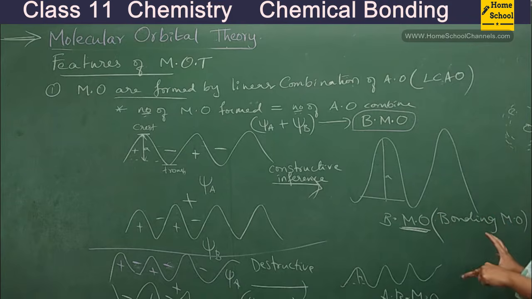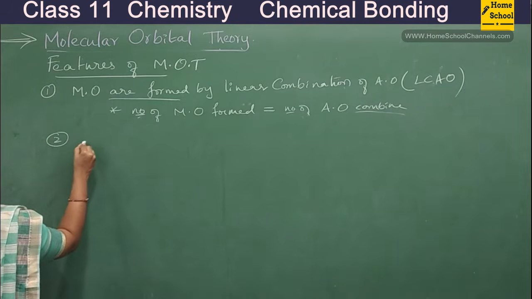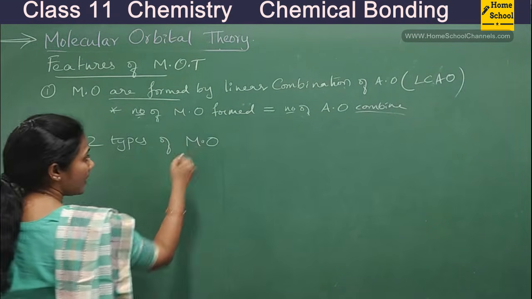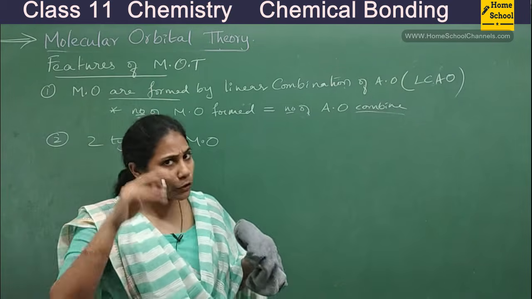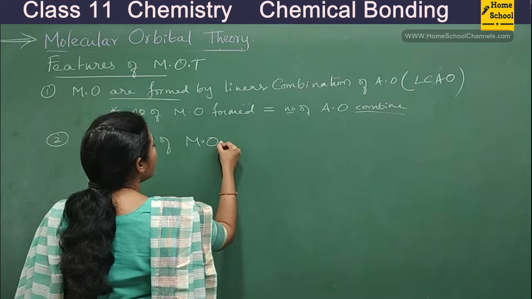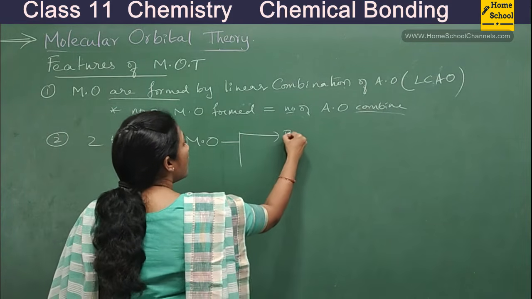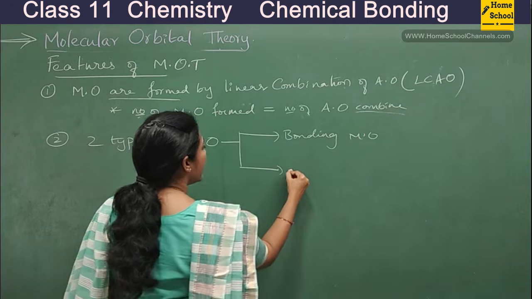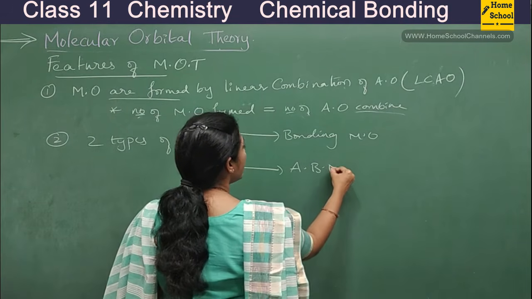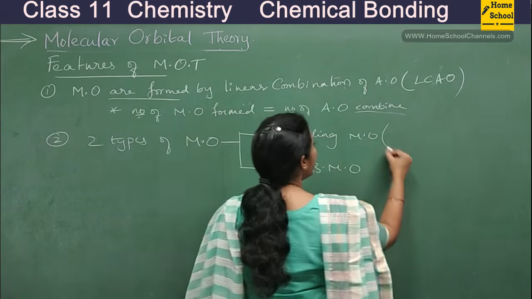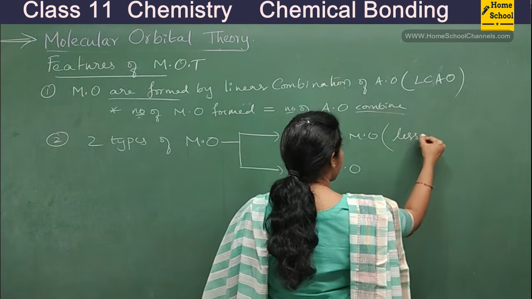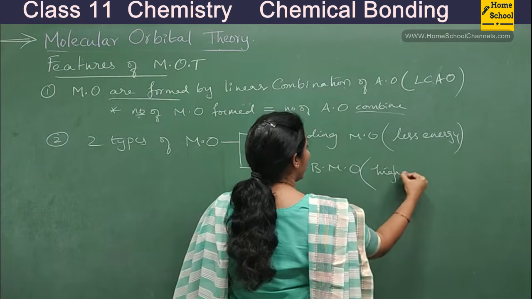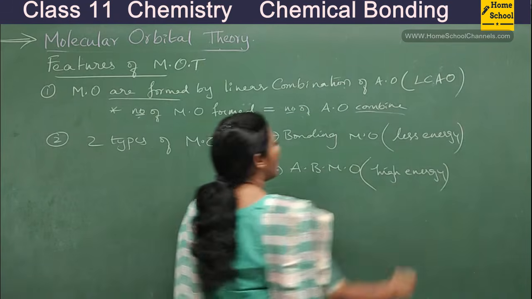So let's write that point now. See guys, the second point that I'm writing is: two types of molecular orbitals can be formed. When two atomic orbitals combine, two molecular orbitals are formed. You call them bonding molecular orbital, and the other one is anti-bonding molecular orbital. Always, bonding molecular orbitals have less energy and anti-bonding molecular orbitals have high energy, guys. So this is very, very important.